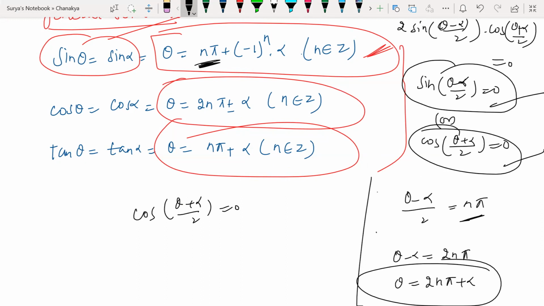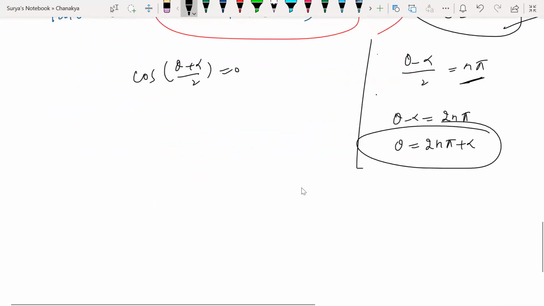Now let us find out when cos of (alpha plus theta) by 2 is equal to 0. When is it going to become 0? Tell me. When is the cos value going to be 0? Guys, what happens with cos?